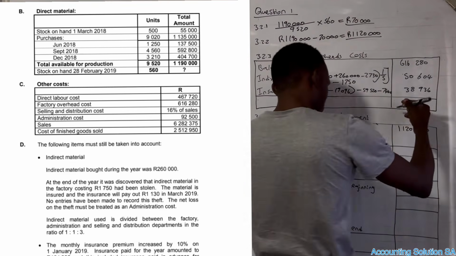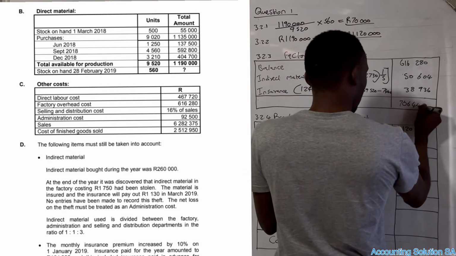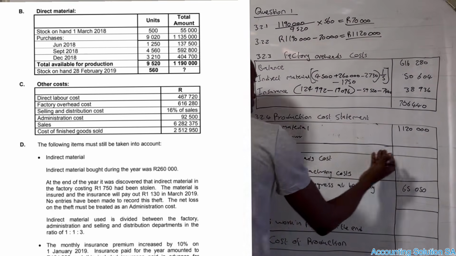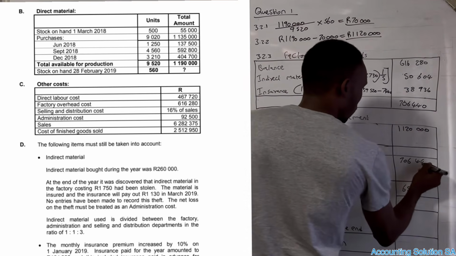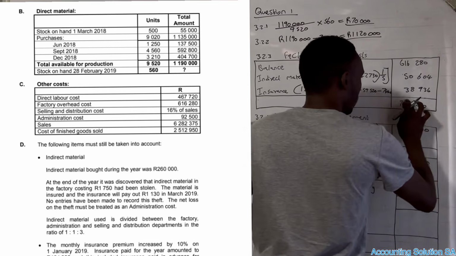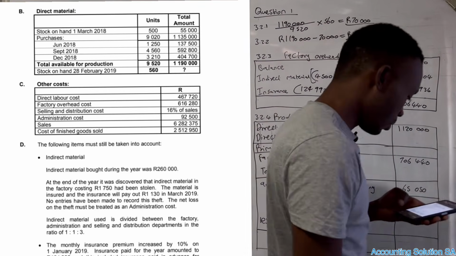Okay, then after that we don't have any other factory overhead cost that we were required to calculate. You must add all of them. They will give you 706,440. Okay, and after that you just take this one, you bring it here under factory overheads, 706,440. That's how we do it. This one is 0, my student. Perfect, just like that.